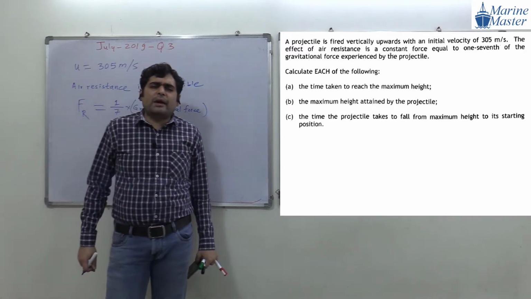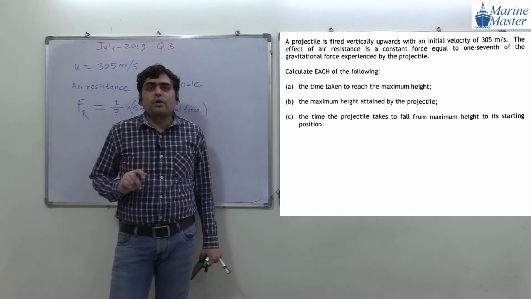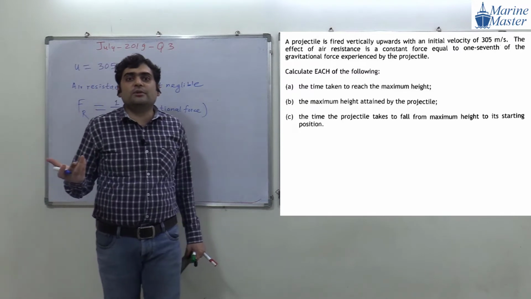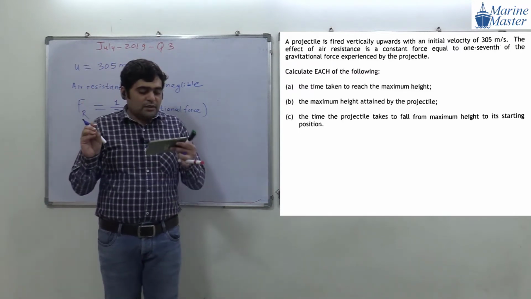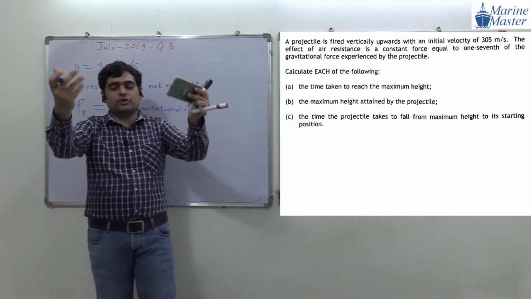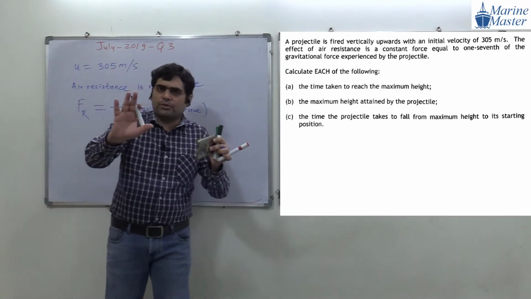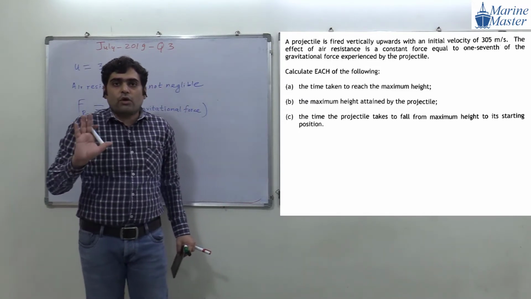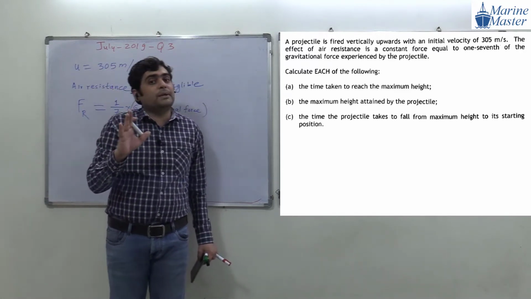Now, what is meant by gravitational force, guys? We studied weight. Weight of the object means gravitational force. So suppose the object has a mass m. The projectile, suppose we assume the projectile has a mass m. Then what will be the gravitational force on the projectile? Gravitational force on the projectile will be its weight.